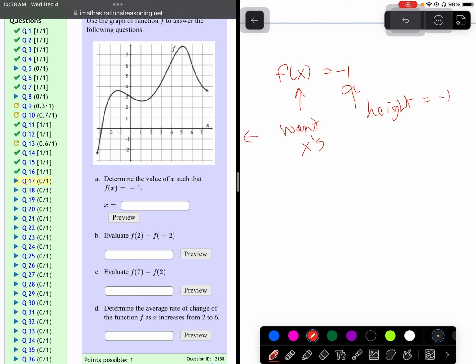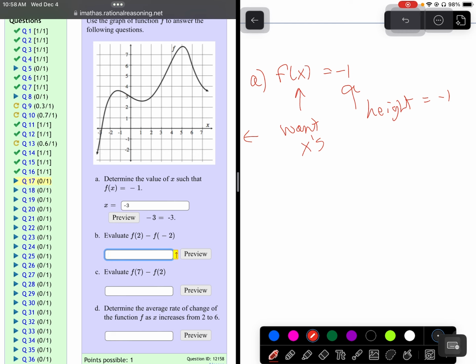There's only one. It could have multiple. This could have multiple things. But there's only one value of x. I think it's -3. So that would be that one. Okay. So here we're just looking at what is f of 2. So that's a. So b, they're looking at f of 2 minus f of -2.